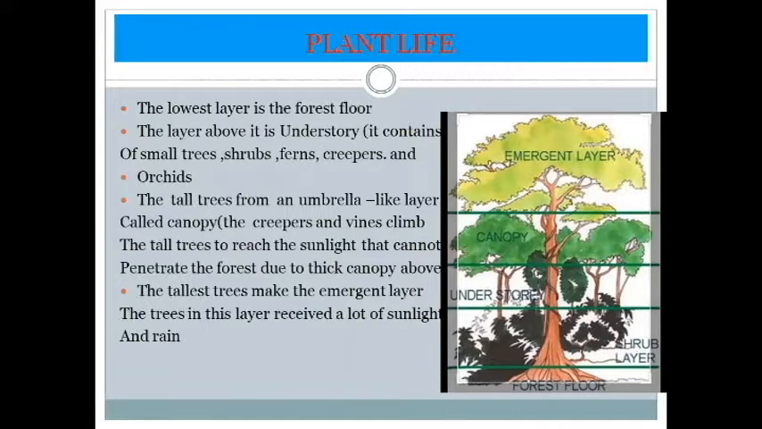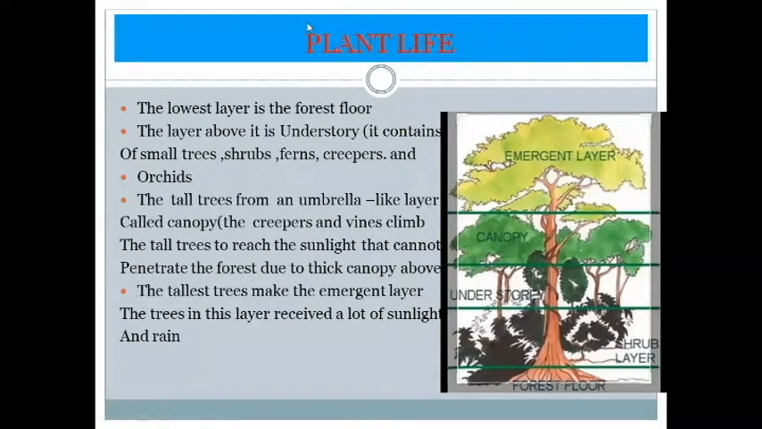The tall trees form an umbrella, can you see this? See how it looks like an umbrella, so it is known as the canopy. The creepers and vines climb the tall trees to reach the evergreen layer. So first, forest floor, understory, canopy and evergreen layers.